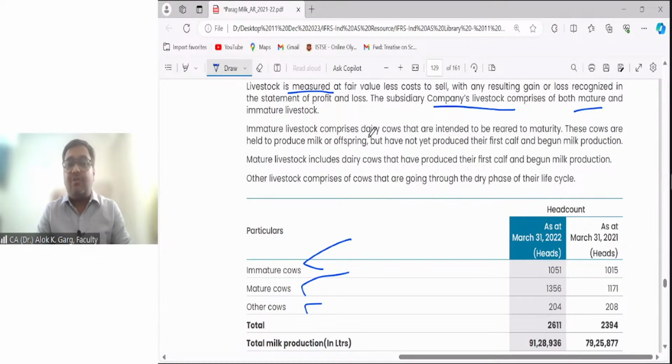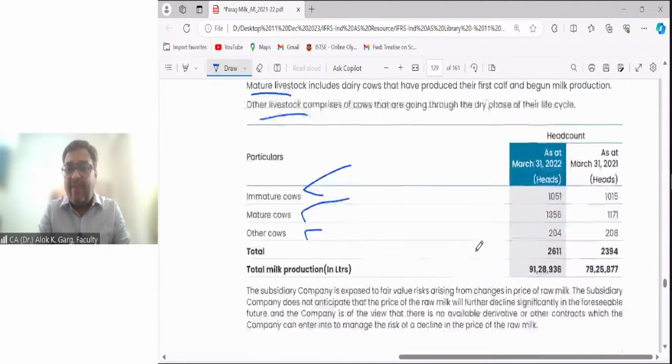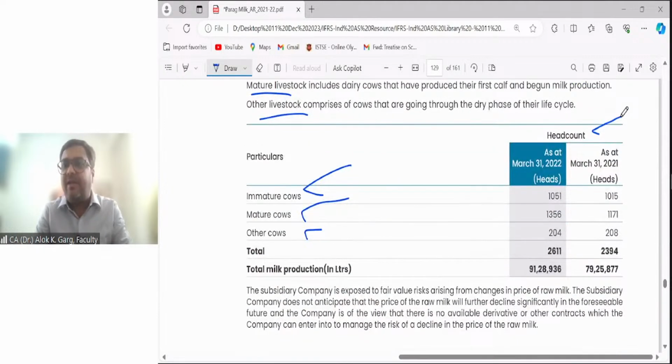So immature cows, they have explained. Immature cows are those cows who are just like calves, who are not giving milk. Mature cows are those cows who are giving milk and ready for reproduction. Other cows are those which are facing the dry phase of their life cycle, like old cows. And they have given the head count also.